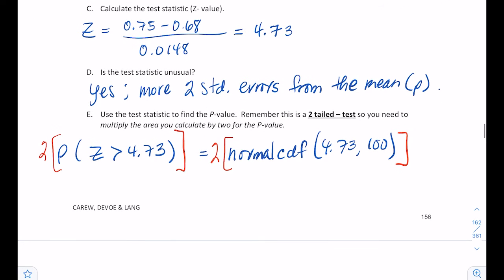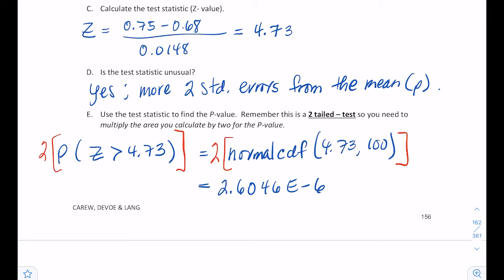When you type that in, you'll get an answer that looks something like this. Depending on how you rounded, your calculations might be slightly different. When I typed this in, I typed in 4.7 instead of 4.73, and this is what I got. I discussed this in class on Monday. When you see an answer like that, that's not 2.6, because remember, our probability can never be greater than 1. That would be wrong.